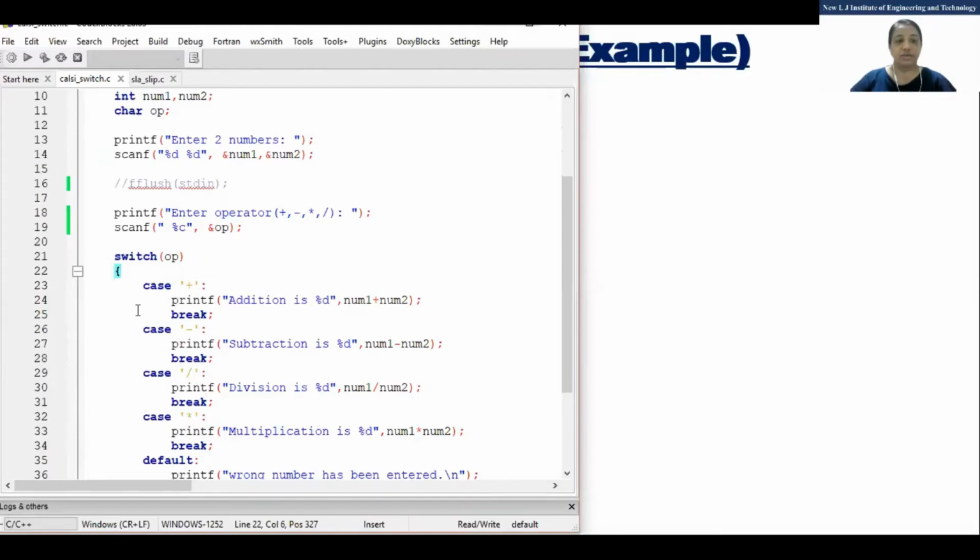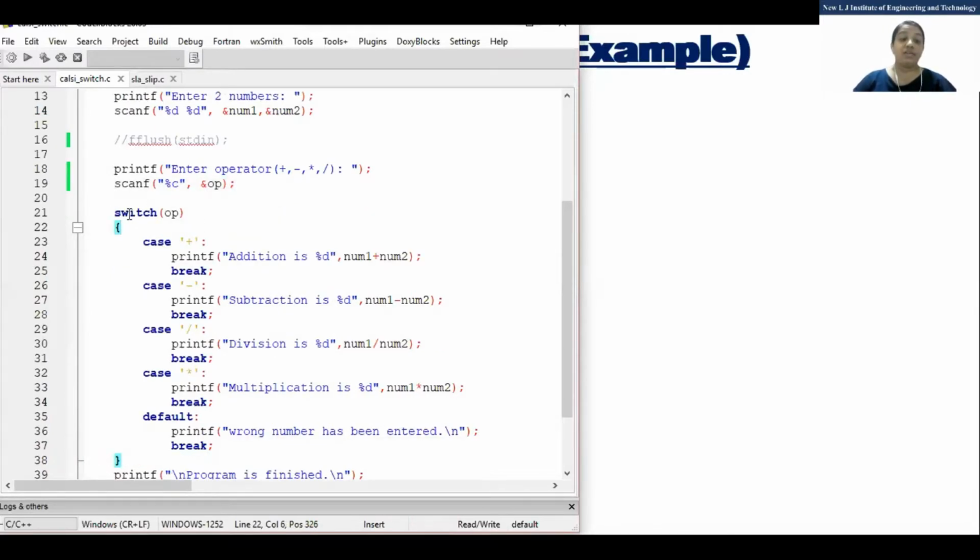After that, scanf. Now see here, many students have written the program right, but whether they have the clear concept or not, I don't know. Suppose I write the scanf here: scanf percentage c and ampersand op.